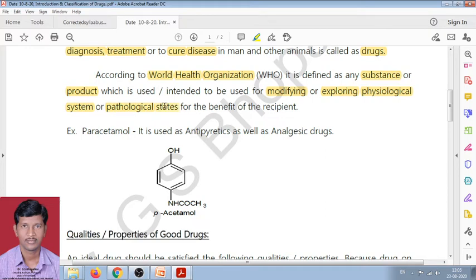Means if any disorder is observed in the physiological system of human beings and animals, or in the pathological state or cells in the patients, at that time he requires a drug, and this drug is nothing but a chemical substance. And when the chemical substance is used for modifying or exploring the physiological systems of patients or the pathological state, such a substance is called a drug.